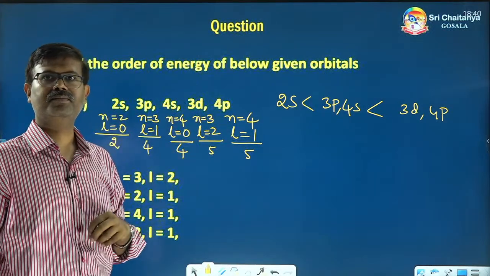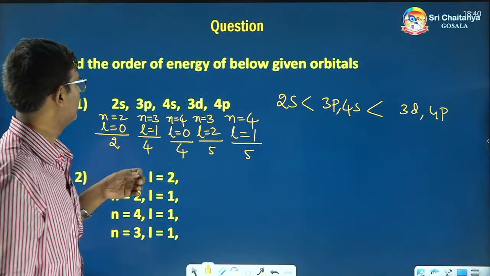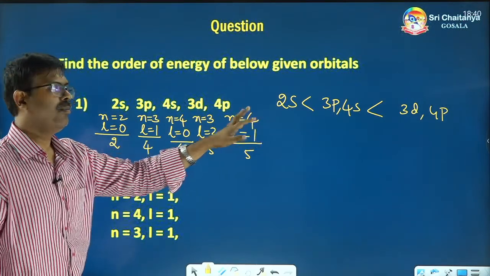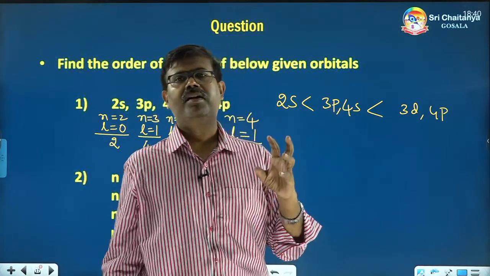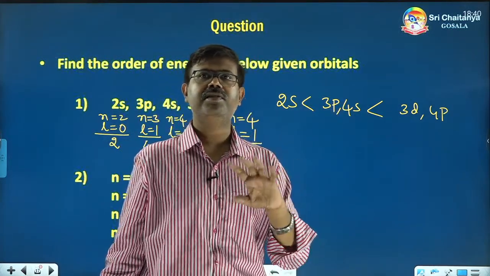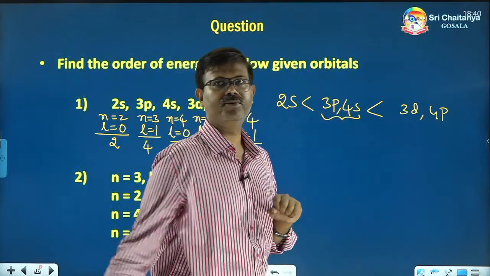2S is the lowest. Now, among this 3P and 4S, the next doubt will be which is the higher energy and which is the lower energy, because they both have the same N plus L values.